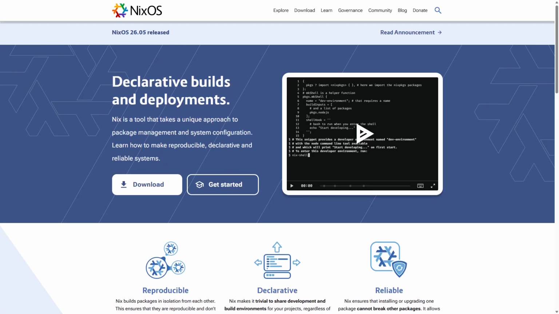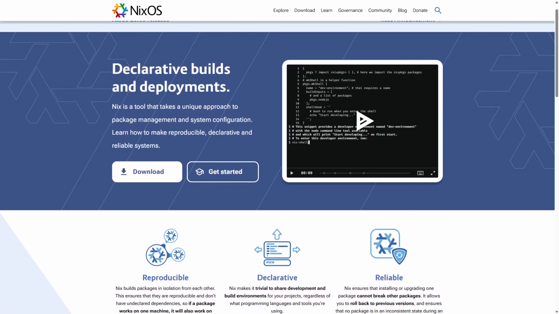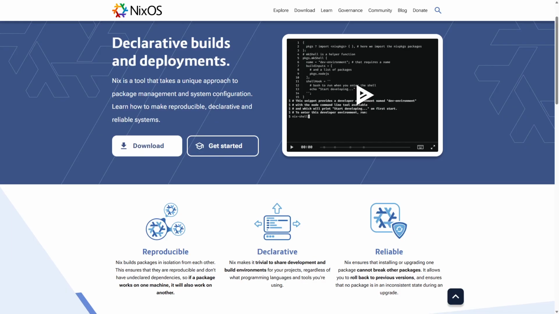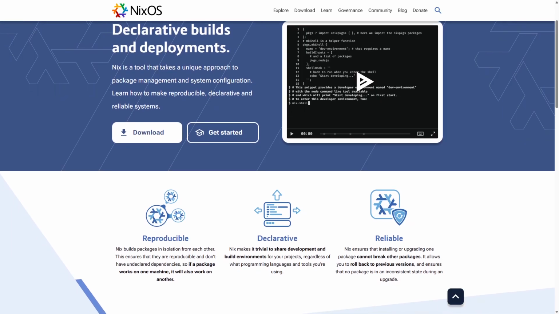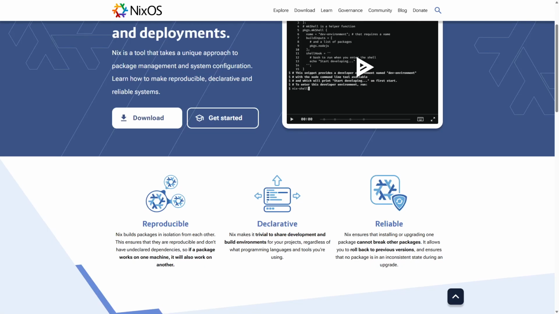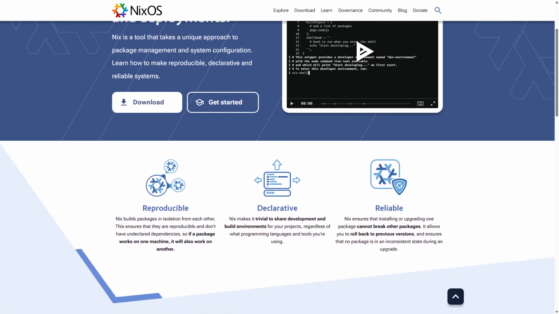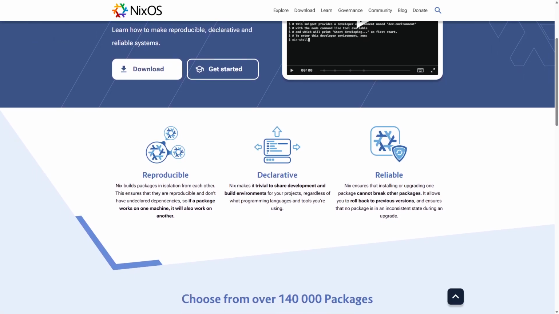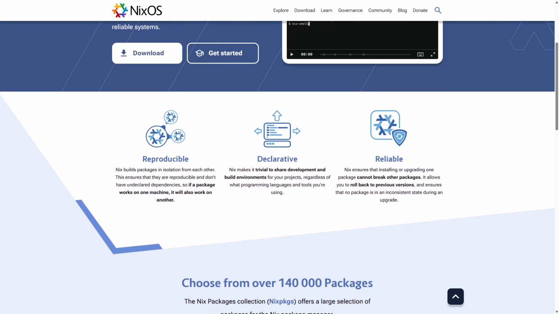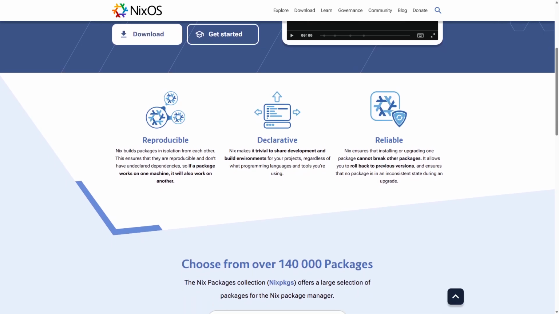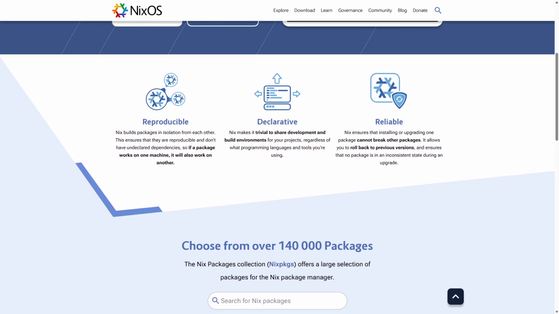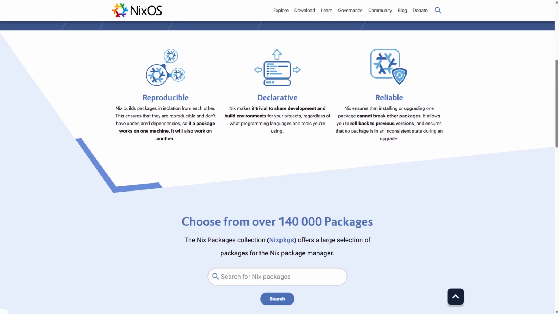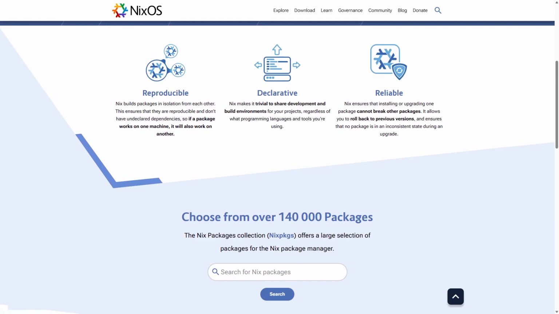NixOS is a unique Linux distribution centered on the Nix package manager, which enables declarative, reproducible system configurations. Instead of manually installing and configuring software, users define their entire system state in a single configuration file. This approach ensures that system changes are atomic and can be rolled back easily, reducing the risk of broken setups. NixOS uses isolated package environments, preventing dependency conflicts and enabling multiple versions of software to coexist seamlessly.